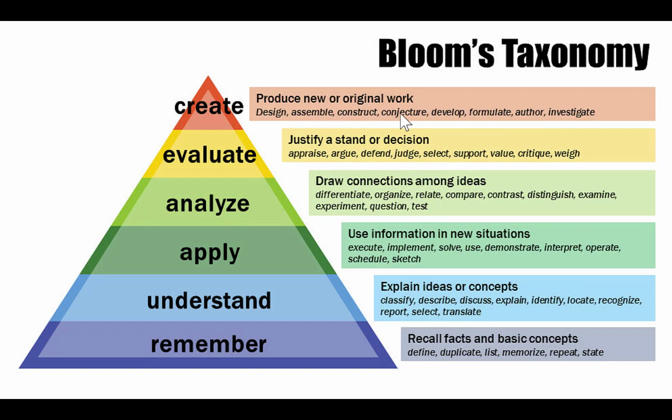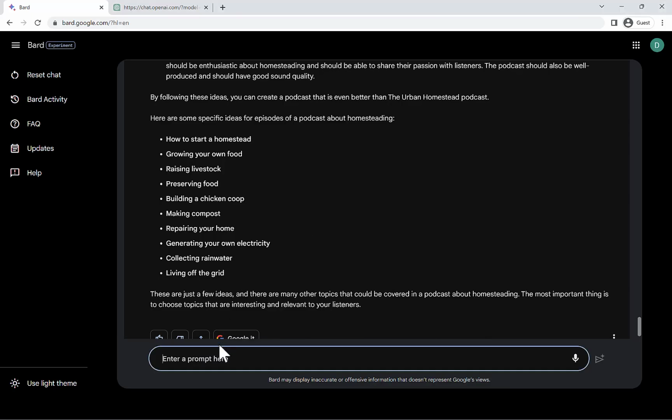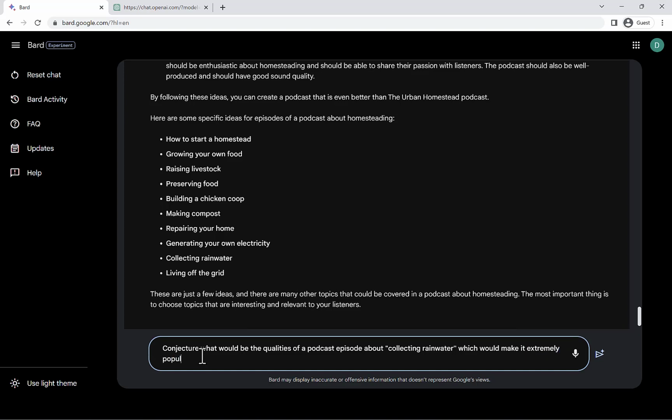Okay. Let's try this one. Conjecture. What would be the qualities of a podcast episode about collecting rainwater, which would make it extremely popular?